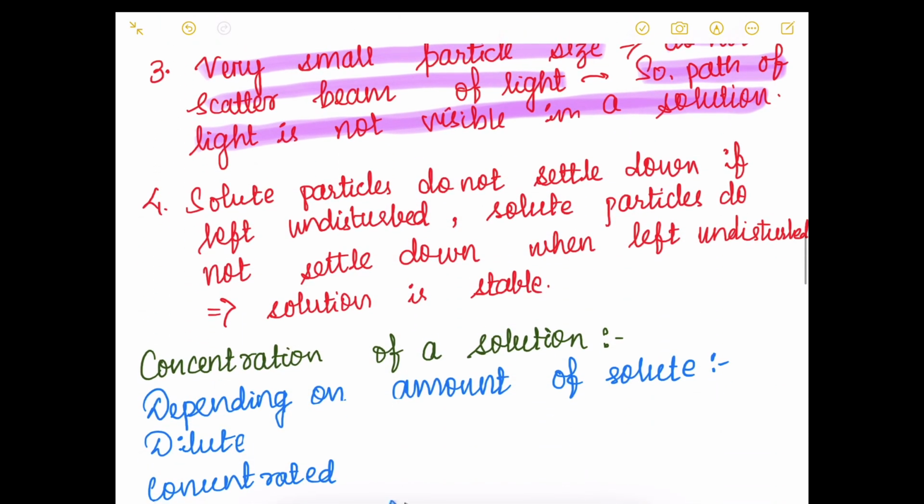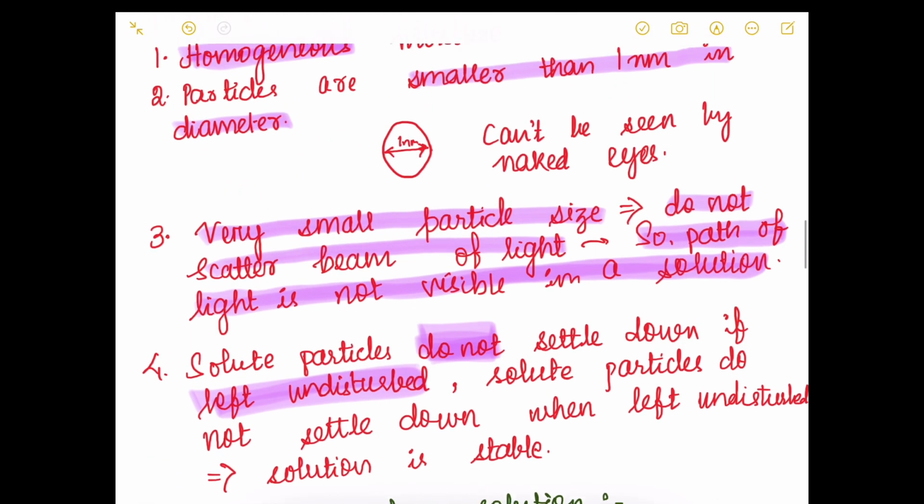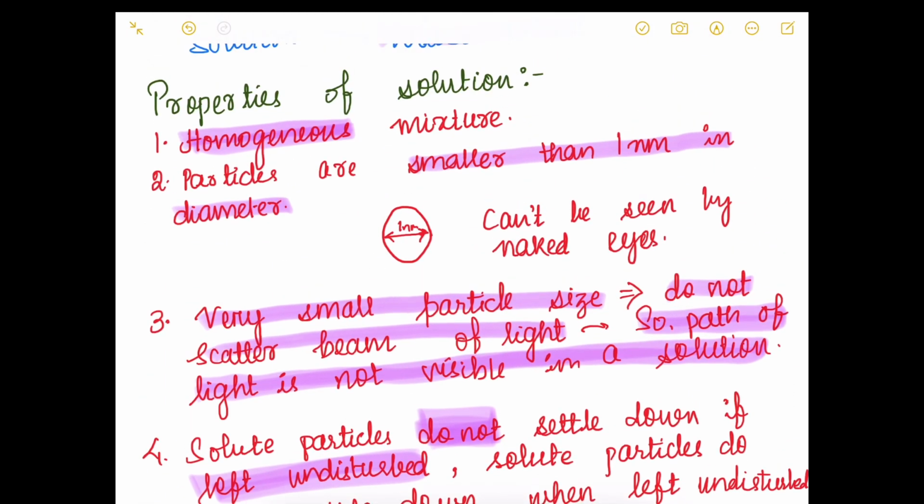The fourth and the last property is solute particles do not settle down if they are left undisturbed. Suppose we take sugar solution and we keep it aside for some time, hoping that the sugar particles will settle down. This is not going to happen at all. So, solute particles do not settle down when left undisturbed. So, solution is stable.